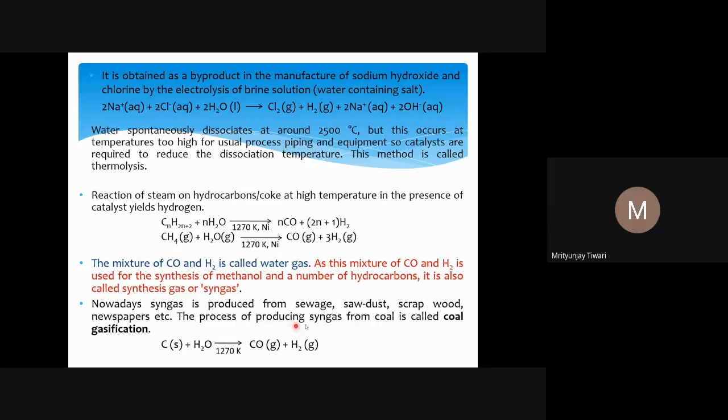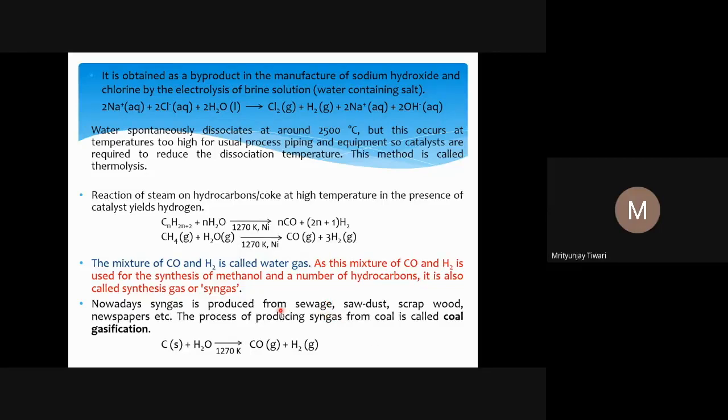Nowadays, syn gas is produced from sewage, and you might have read recently in the news that some minister claimed that one can also produce the gas that we use as a fuel in domestic supply from sewage. People were talking about obtaining hydrogen from sewage. Although this method is there, it is not very efficient. People are still working on that area, but the methods are already there.